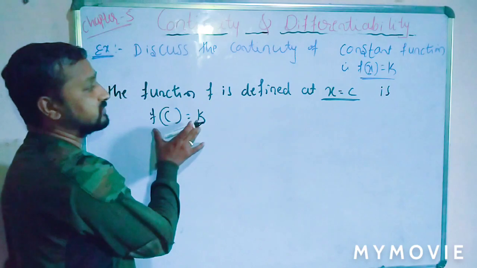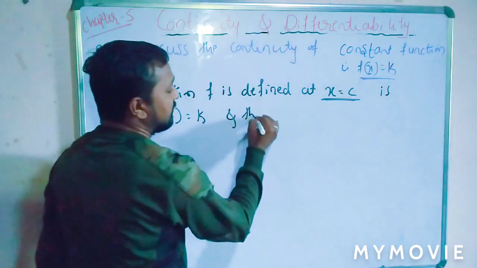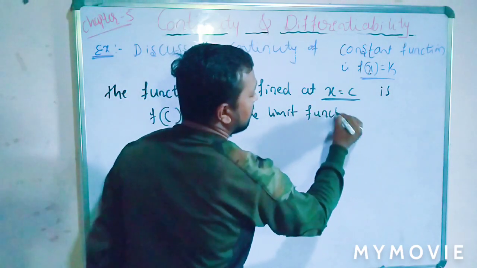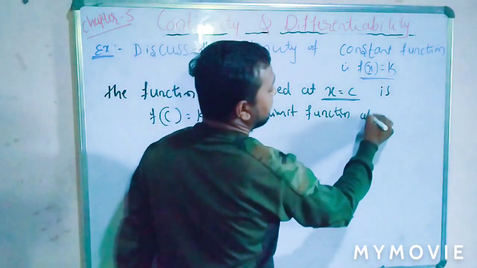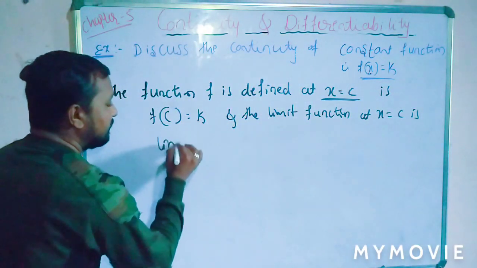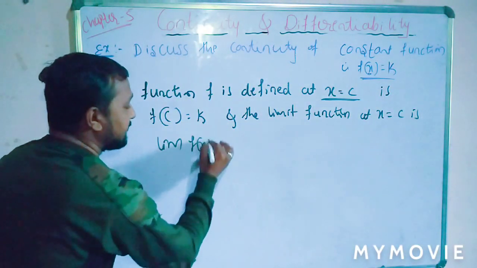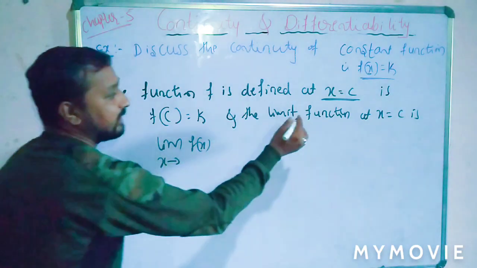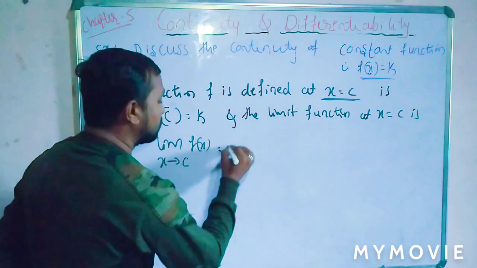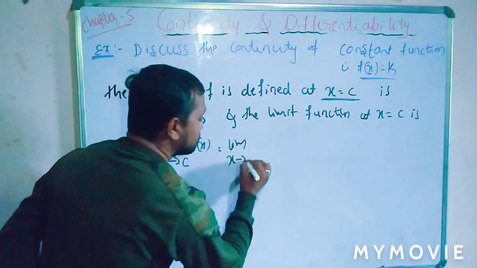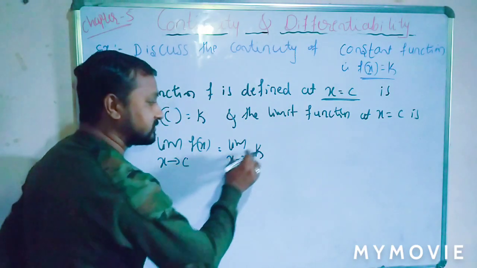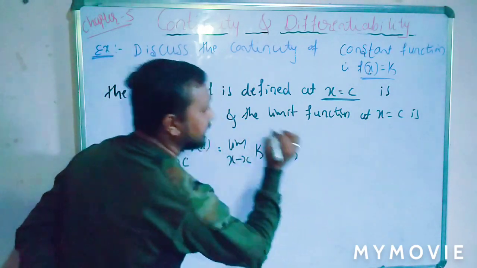So this is the constant function, and the limit of the function at x equal to c, what is our limit? The limit of f of x as x tends to our general point c. Is that clear? That is equal to the limit as x tends to c of f of x, which is k. So the limit as x tends to c is also k.